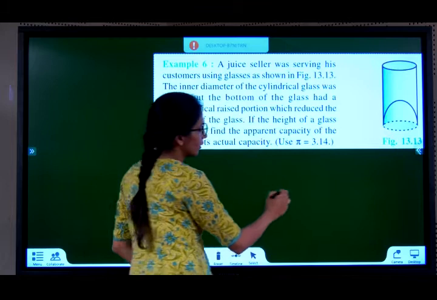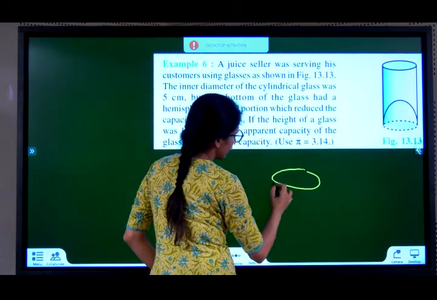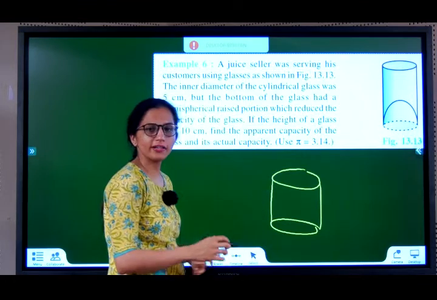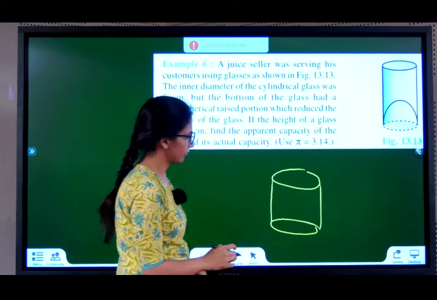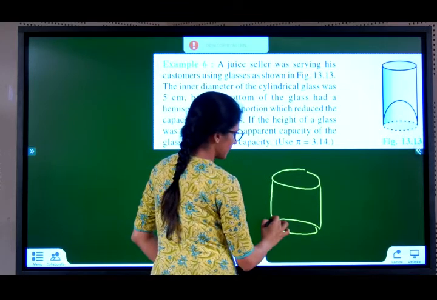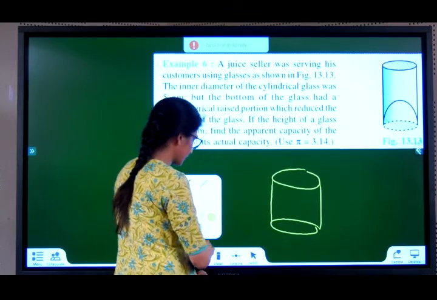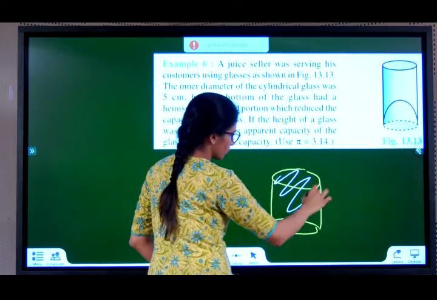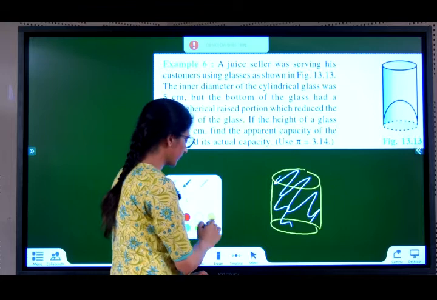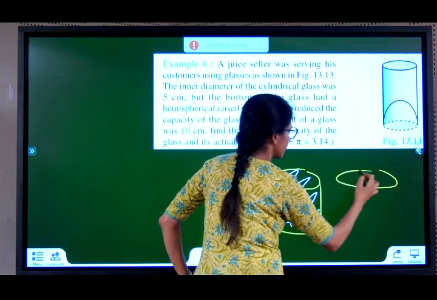See, we're going to the juice seller. He's telling you this one glass is 20 rupees. Oh, you say, oh, this is quite a big glass. Good. But actually when you see in the glass, you will see that you are thinking that you are getting this much juice. So this is apparent capacity. But in reality, what is happening?